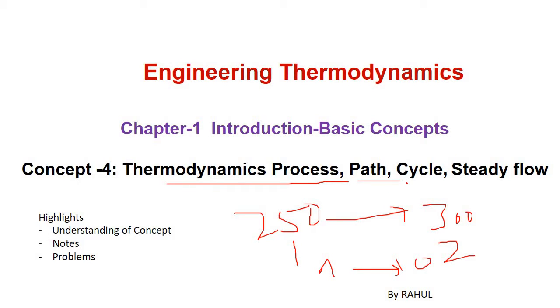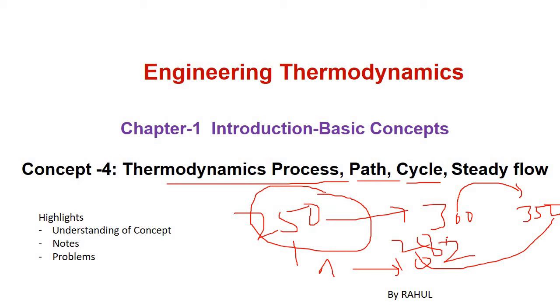Now after path we come to the cycle. A cycle is when a thermodynamic system goes from one state to another state, and again returns back to its original position. Suppose I went from 250 degrees to 300 degrees, and then from 300 to 350 degrees, and then to, let's say, 280 degrees, and then again I come back to 250 degrees, then I completed a cycle where I came to my original or initial state.